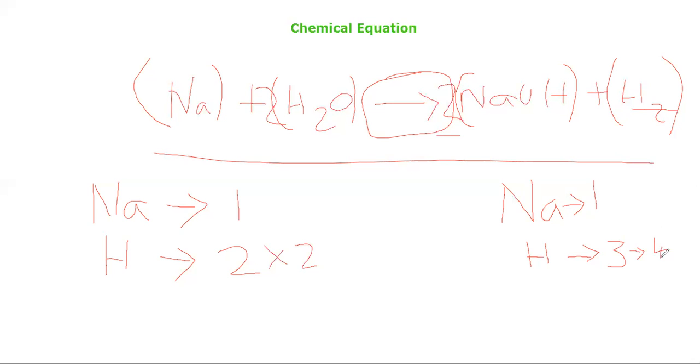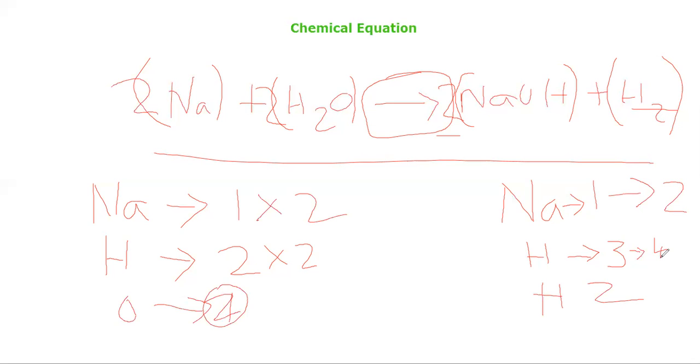Now let me take oxygen. In reactant side it is 2, and in the product side it is 2. It's balanced. Now let's come back to the sodium. In product side it is 2, but in reactant side it is 1. Now let's multiply this by 2. So you have to put here 2.